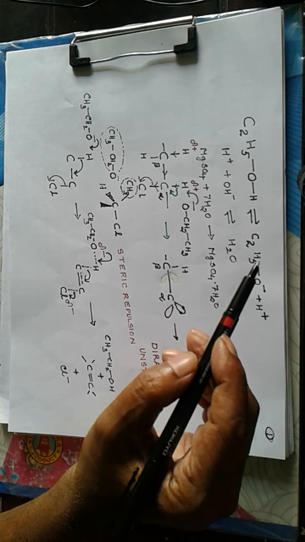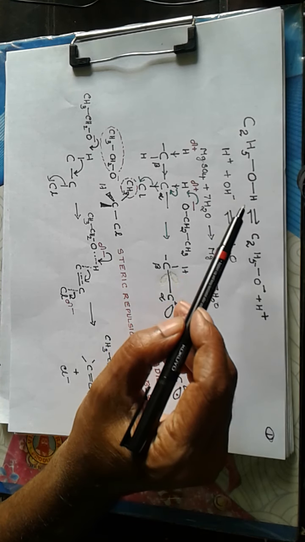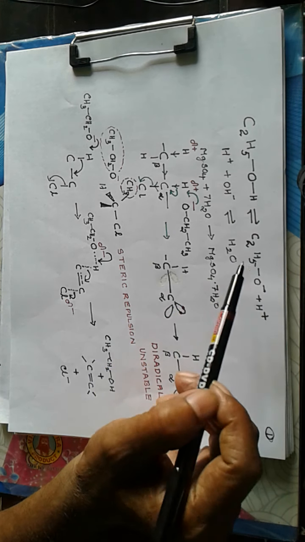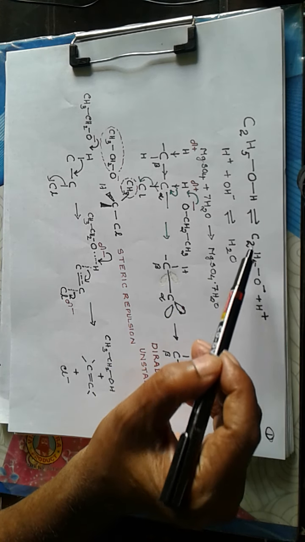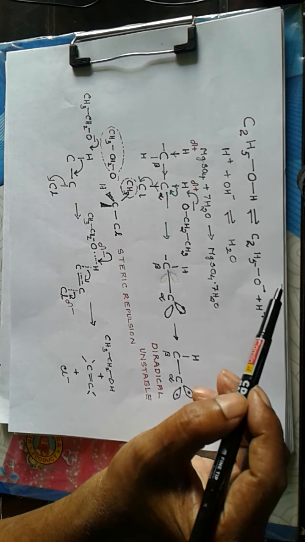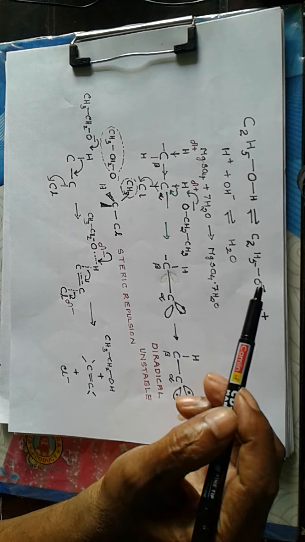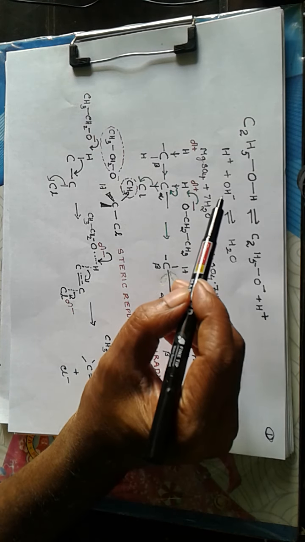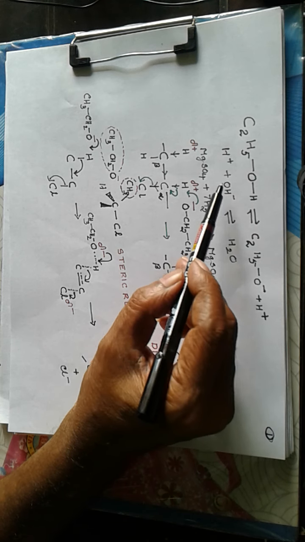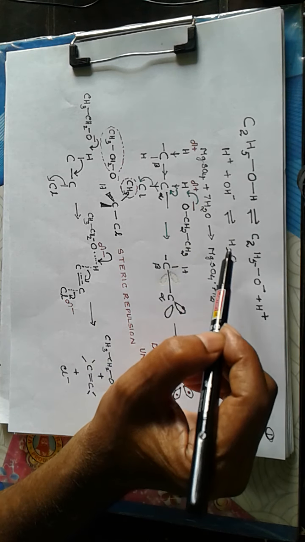Then what happens is that ethanol present in rectified spirit undergoes ionization to give C2H5O negative, that is ethoxide ion, and H positive. Now potassium hydroxide supplies OH negative, which will combine with the H positive to produce water.